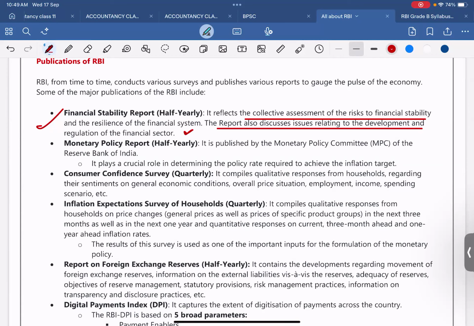Next comes the Monetary Policy Report, half yearly. It is published by the Monetary Policy Committee, MPC, of the Reserve Bank of India, and it plays a crucial role in determining the policy rate required to achieve the inflation target.